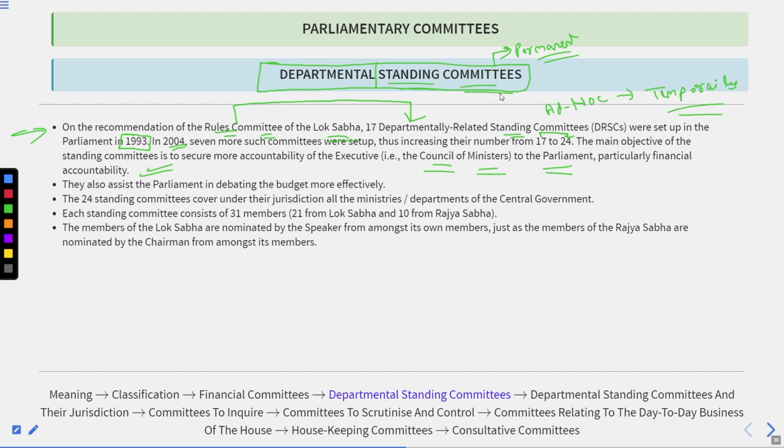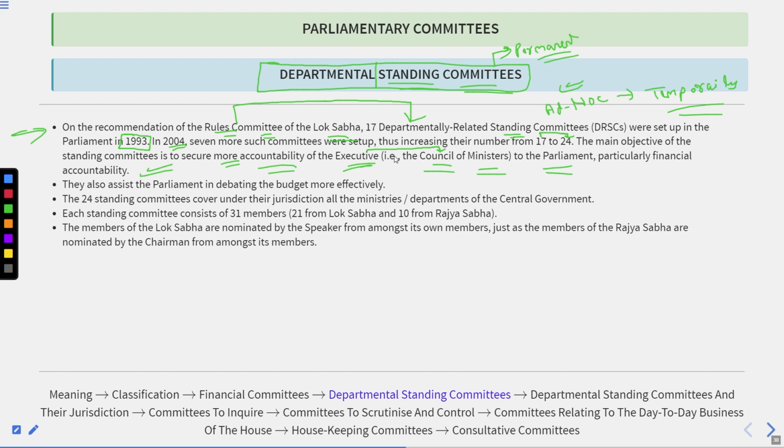So here, if we are seeing that this is a standing committee, the first thing is very clear in front of us: it is a permanent committee. So when the permanent committee is here, it means it will have more power and more responsibility in comparison with the ad hoc committee that is established on a temporary basis. This permanent committee basically ensures more accountability of the executive, and the executive here refers to the Council of Ministers.